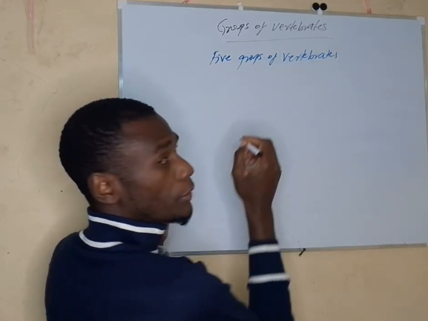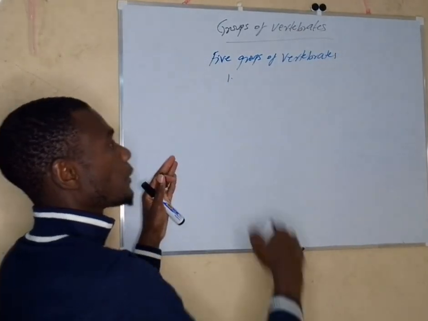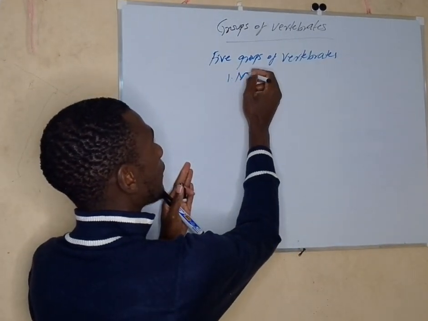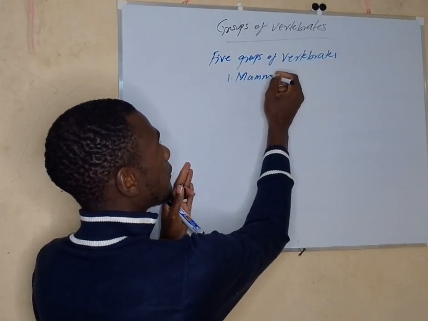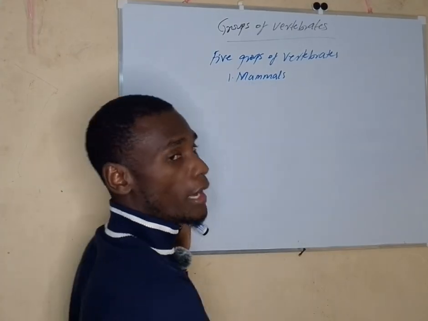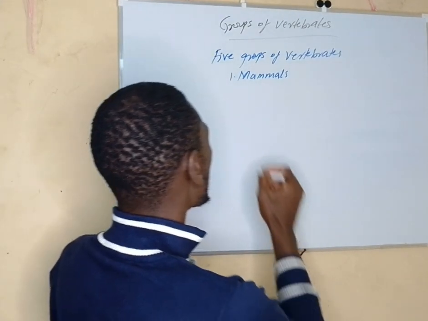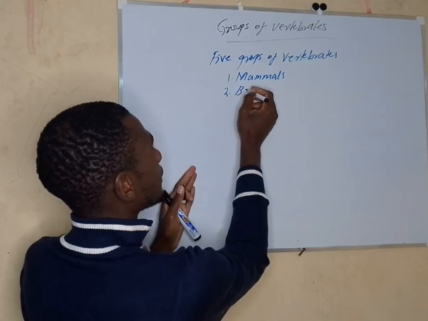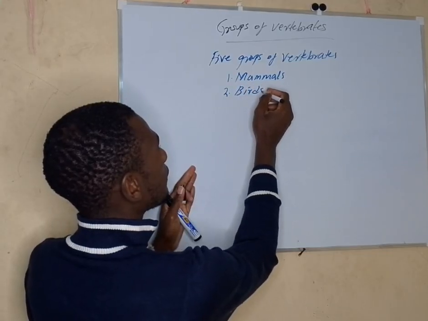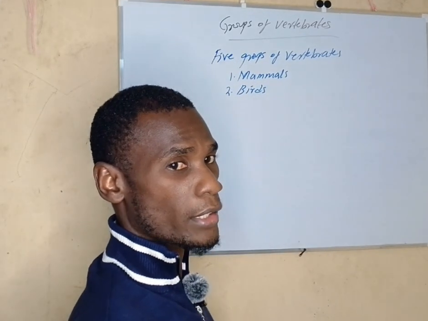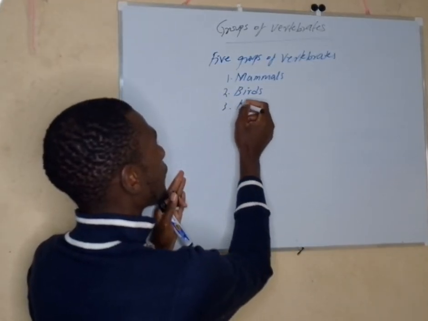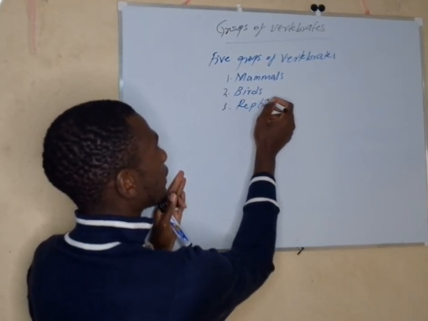Now, these 5 groups are: number 1, we have the mammals as the first group. Number 2, we have the birds as the second group. Number 3, we have reptiles.